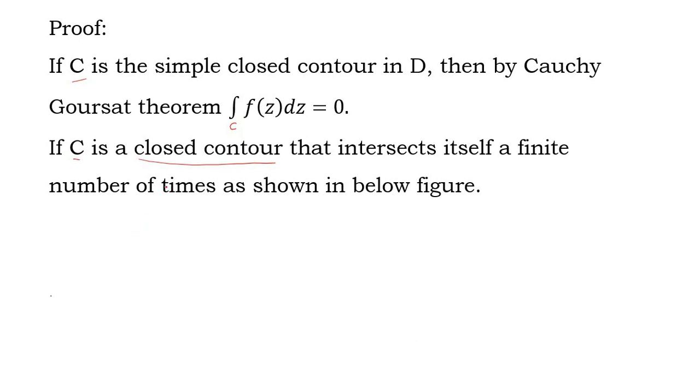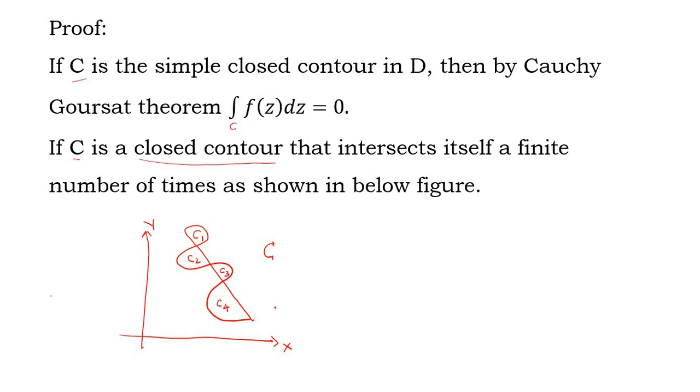As shown in the figure below, you may take the complex plane or xy plane, x axis, y axis, and take the closed contour like this, which is a closed contour C. Now the C can be divided into C1, C2, C3 and C4.